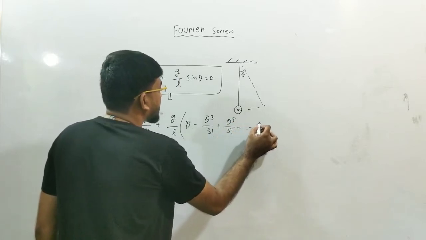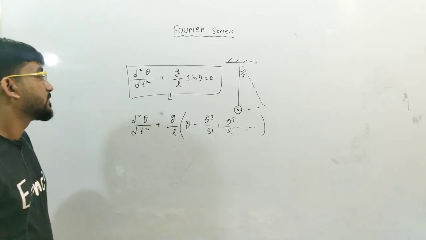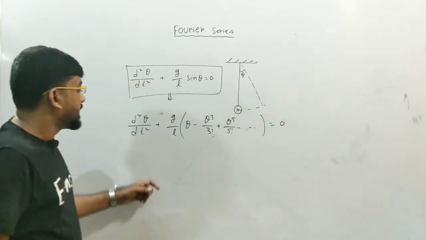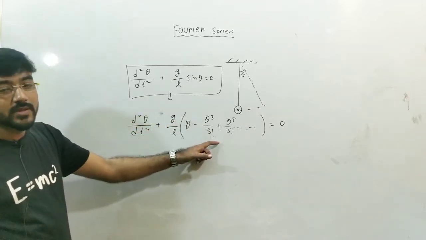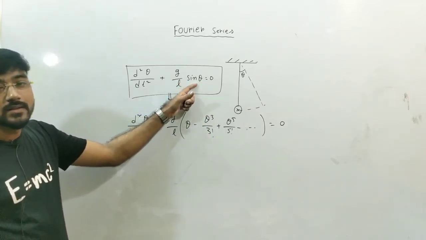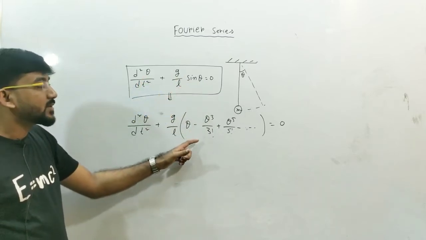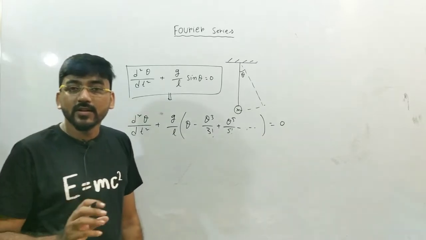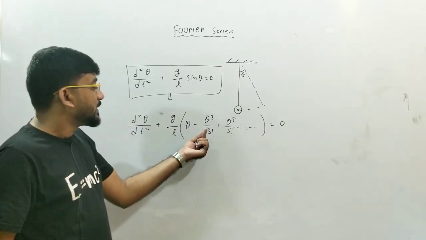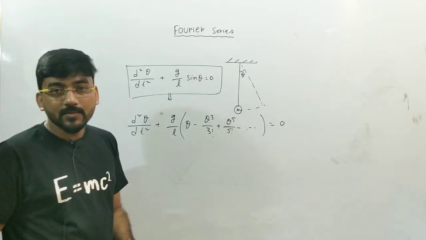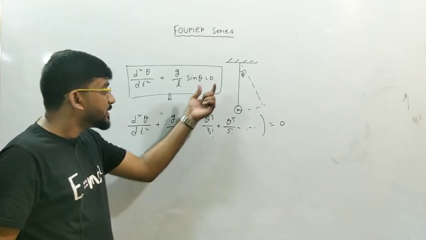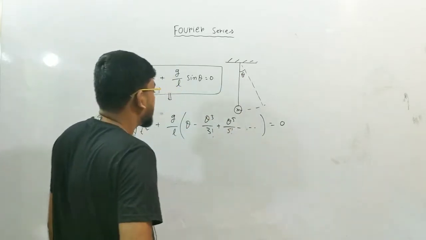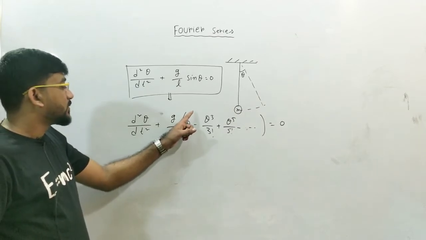This is the power series expansion of sin theta, and that is equal to 0. Now you can write this equation in terms of theta, but here this is in terms of sin theta, so you cannot solve this equation directly, but you can solve it by proper approximation. According to the physical situation, you can take up to any number of terms. Sometimes in a very simple case, for a simple pendulum where theta is very small, its amplitude is very small, then we will take up to this term.